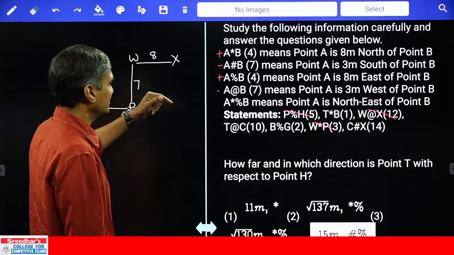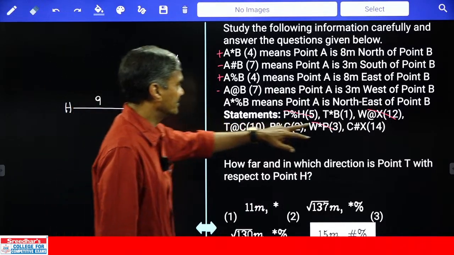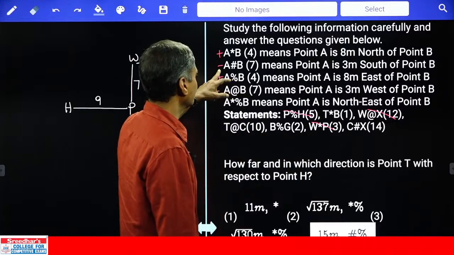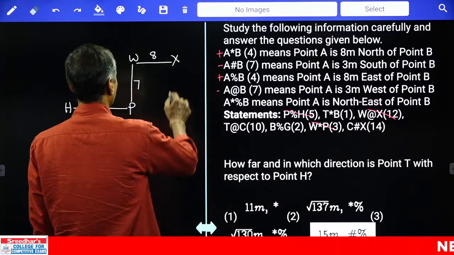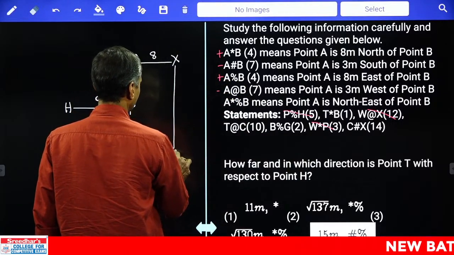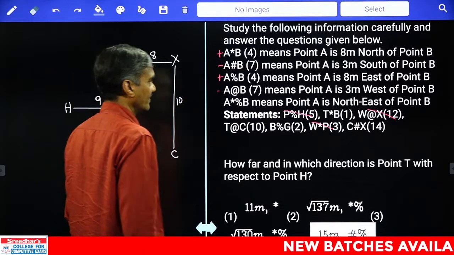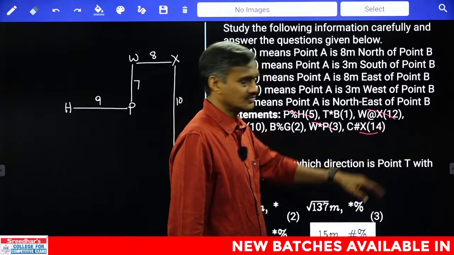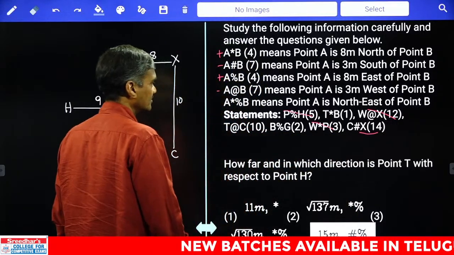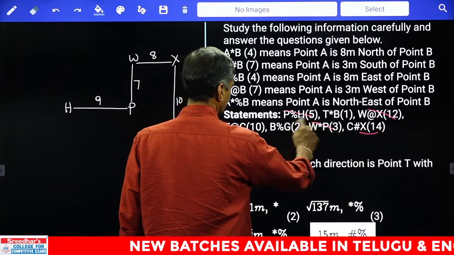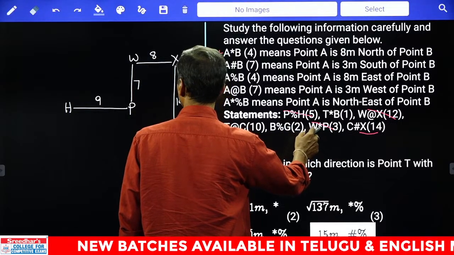C hash. Hash means minus, 7 and 14 minus 4, 10. And hash means C is to the south of X. Now C is to the south of X. The distance is how much? 10 meters, isn't it? C is to the south of X. It is 14, 14 minus 4. That is 10.